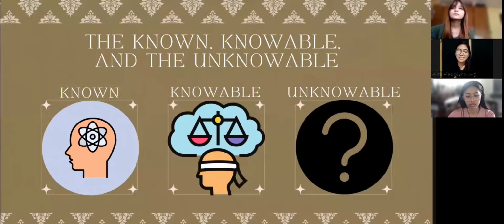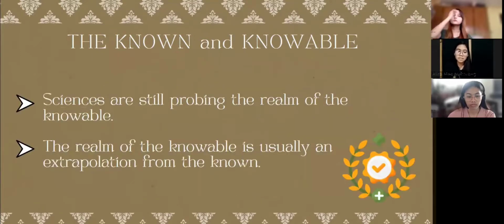So now let's discuss the known, knowable, and unknowable. Let's first discuss the realm of known and the realm of knowable. As mentioned earlier, known is the knowledge that we know because the empirical sciences provide us with the knowledge of the known. For example, knowledge about ourselves, our immediate surroundings, the world we live in, and the universe. We know a lot about these things. And the things that are known today were in the realm of knowable before. For example, DNA testing, cloning animals, and the existence of black holes in the universe.